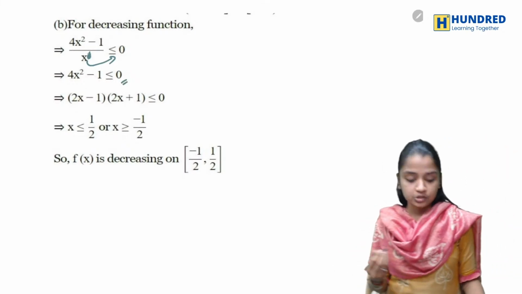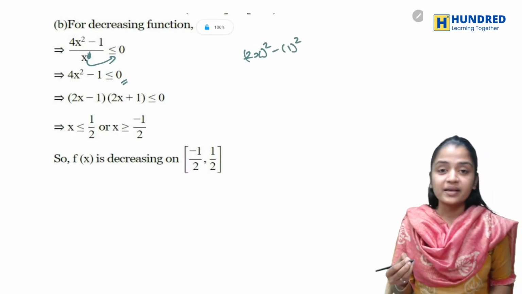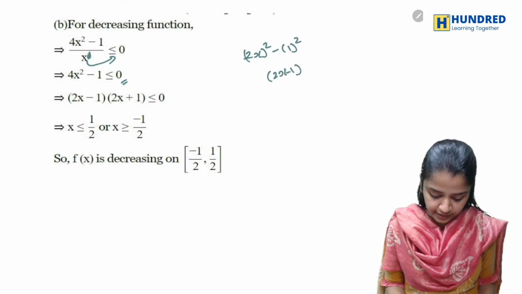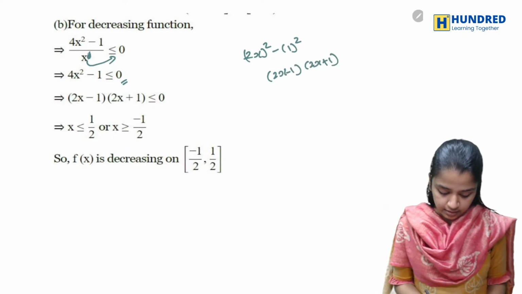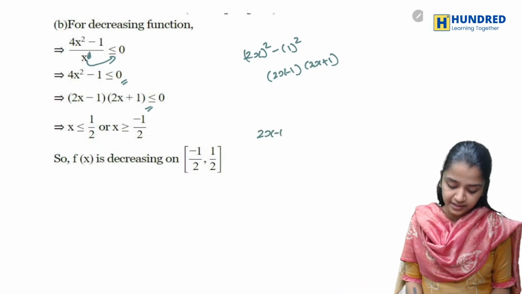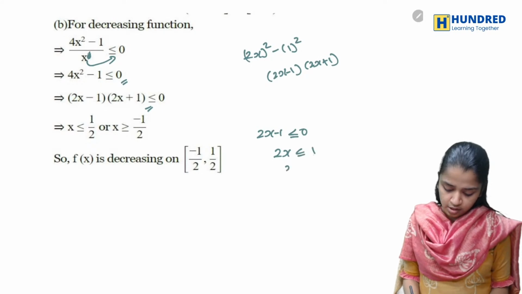Now, how can I split 4x square? It is (2x) whole square minus 1 square. Basically it is a square minus b square, so it is a minus b into a plus b. That's how I got this. Now let's compare: 2x minus 1 less than or equal to 0, so 2x less than or equal to 1, so x less than or equal to 1 by 2.